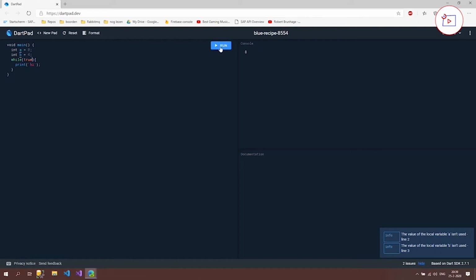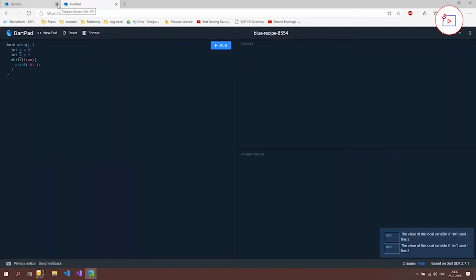So just to show you, I'm going to press run. And you can see it says that it ran, but if I now click somewhere, it's actually broken. So to fix that, I'm going to open up another tab, open up the dev pad again, and close this one.